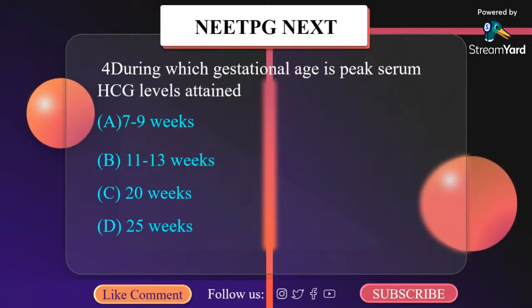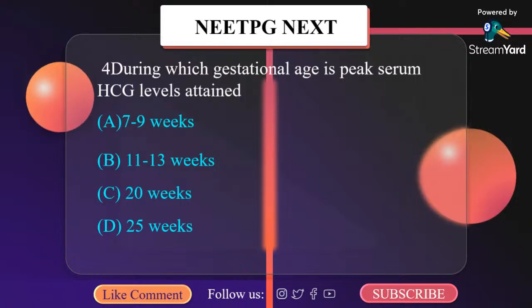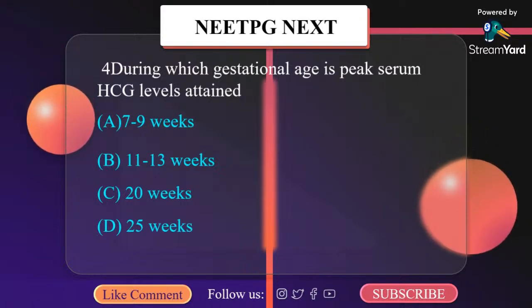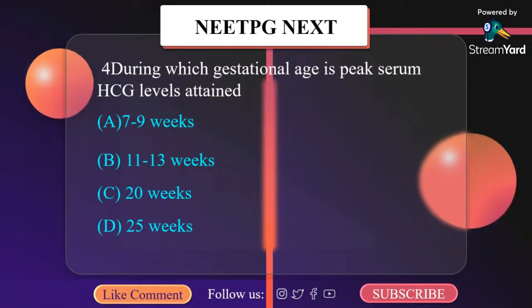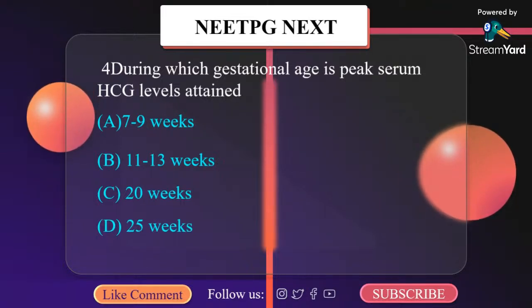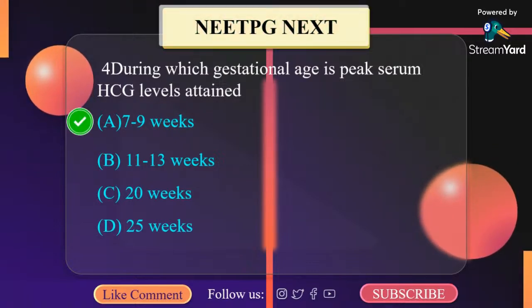After that, the rate of rise becomes individualized, peaking between the 60th and 70th day, that is 9 to 10 weeks from the last menstrual period. HCG decreases slightly between 12th and 16th weeks post LMP and then remains constant. So the correct answer here is A, 7 to 9 weeks.